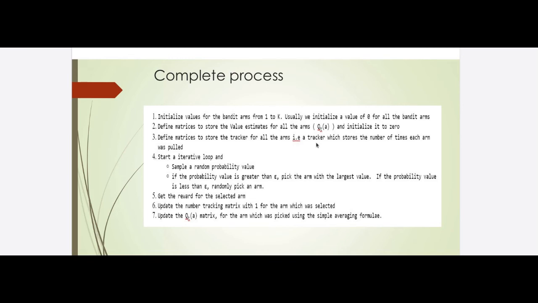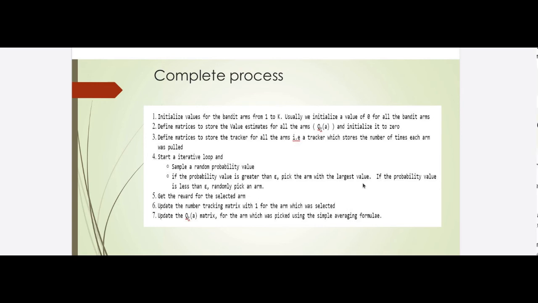Now we start an iterative loop. The first process is to sample a random probability number. First we initialize a value of psi, usually say 0.1 or 0.05. If the probability number which we have randomly selected is greater than psi, we pick the arm with the largest value.